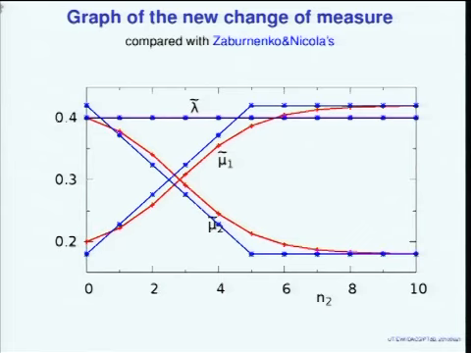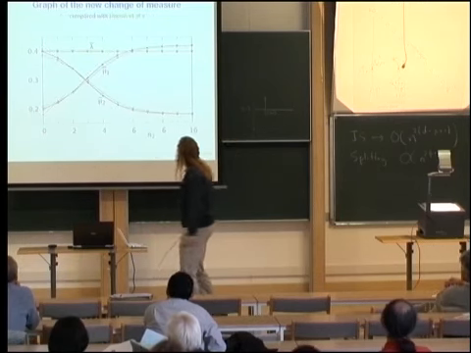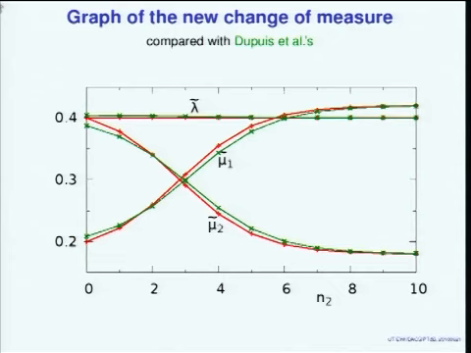So one cannot wonder that this works well. Next, let's take the change of measure from Dupuis and his co-authors. Well, that looks like a very nice match. But of course, I played with epsilon and delta to make it match this nicely. However,